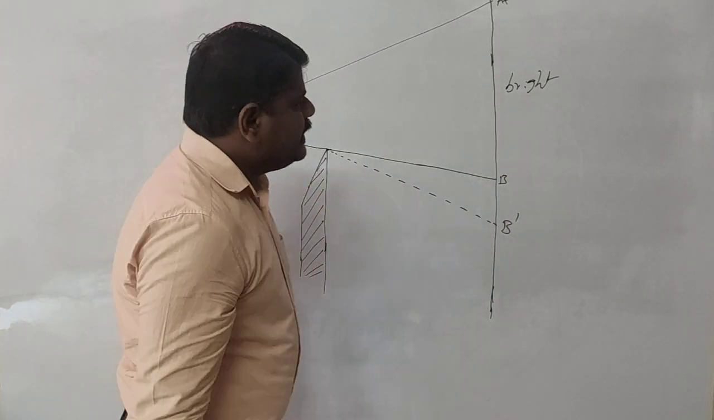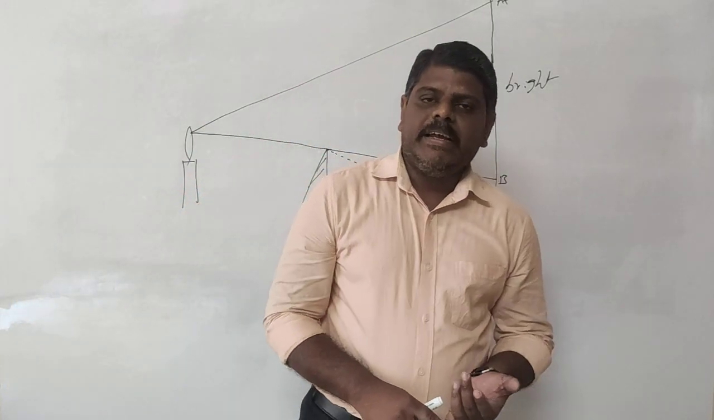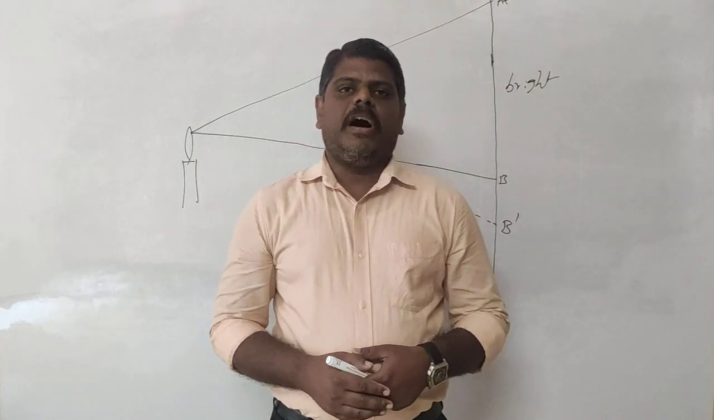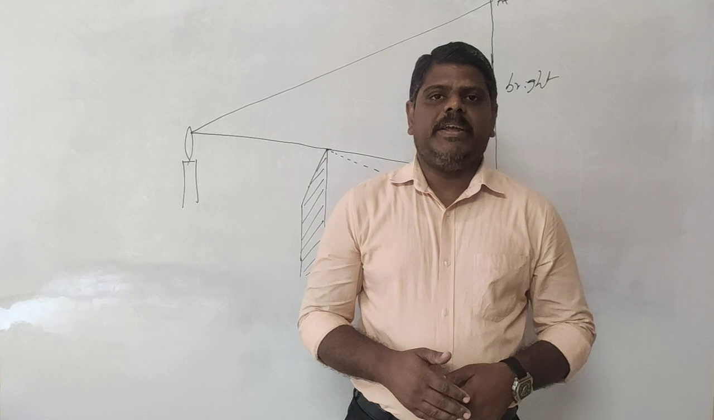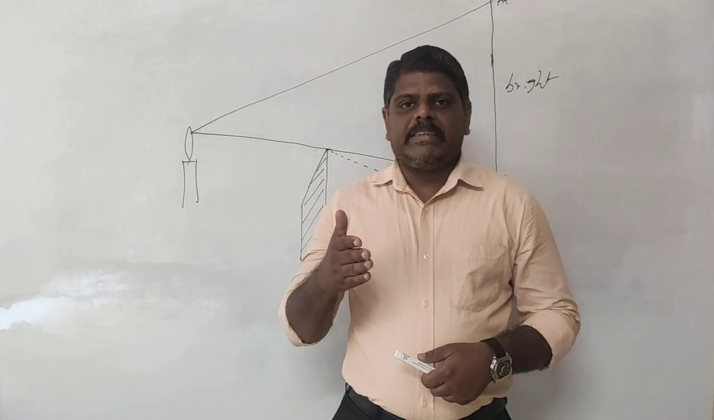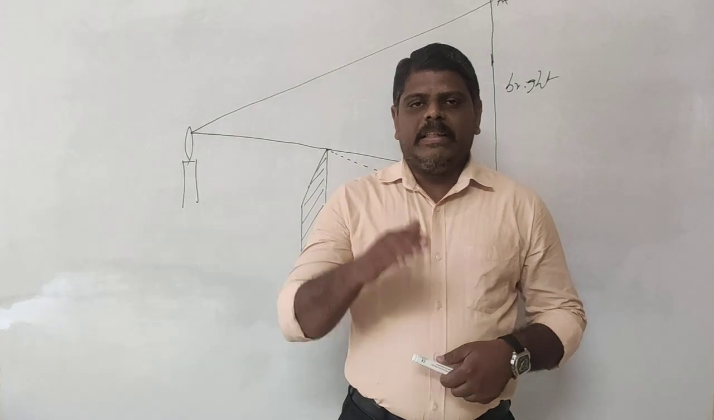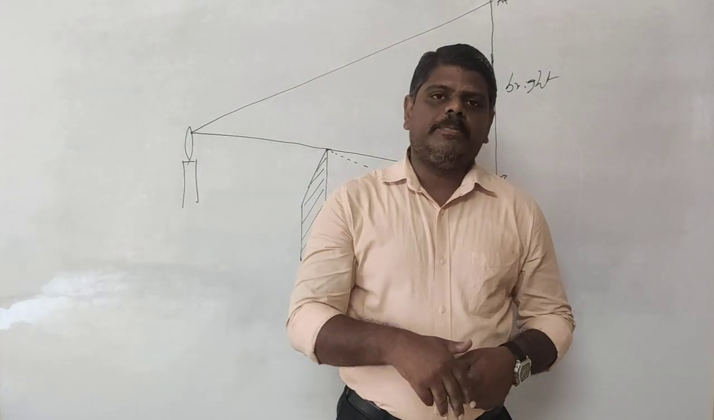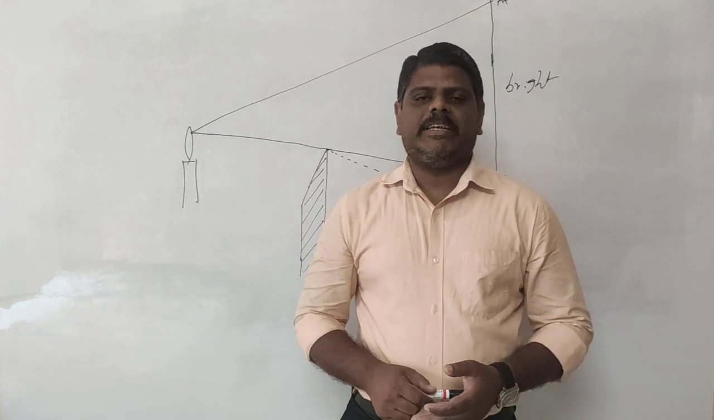So this is the diffraction. Once again, the definition: the bending of the ray of light at the edge of the obstacle is called diffraction. Sometimes it is defined as: when a ray of light is traveling in a rectilinear direction and an obstacle comes, the ray of light will bend towards the obstacle. This phenomenon is called diffraction. You can explain it like that also.